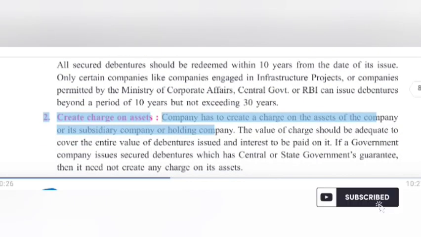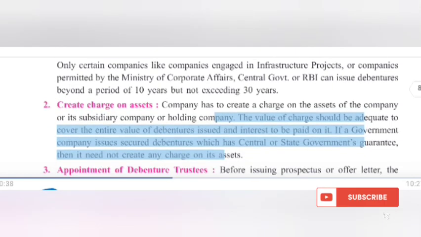2. Create charge on assets. The company has to create a charge on the assets of the company or its subsidiary company or holding company. The value of the charge should be adequate to cover the entire value of debentures issued and interest to be paid on it. If a government company issues secured debentures which have a central or state government's guarantee, then it need not create any charge on its assets.